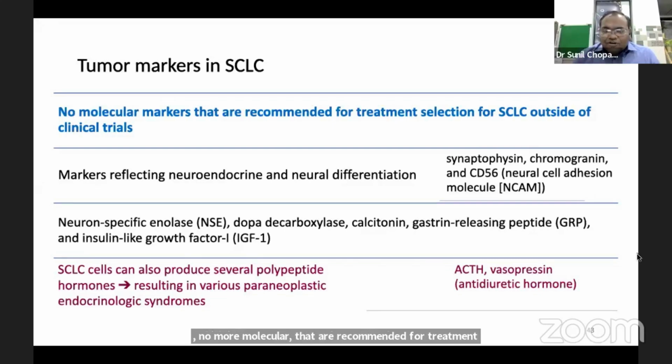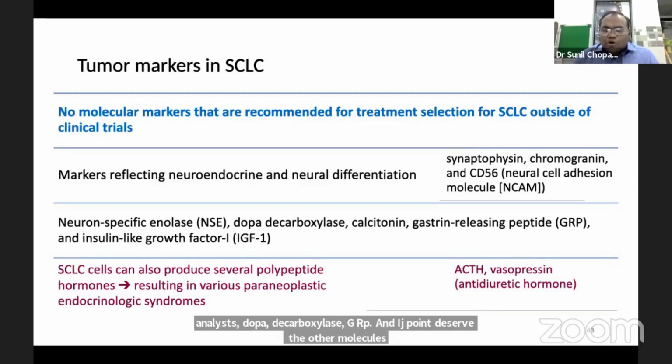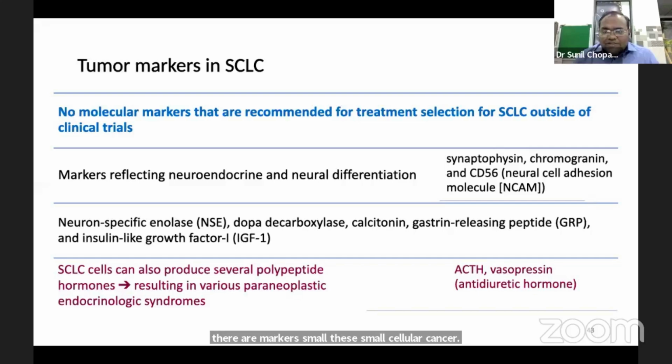Markers reflecting neuroendocrine differentiation are synaptophysin, chromogranin, and CD56, neuron-specific enolase, dopa decarboxylase, GRP, and IGF-1. These are the other markers. Small cell lung cancer can also produce several polypeptide hormones, leading to excessive ACTH or vasopressin syndrome.